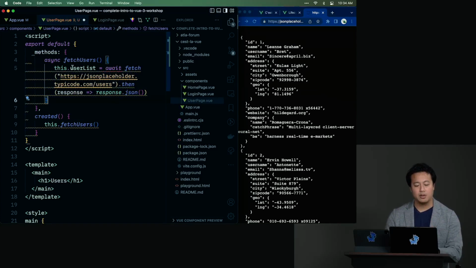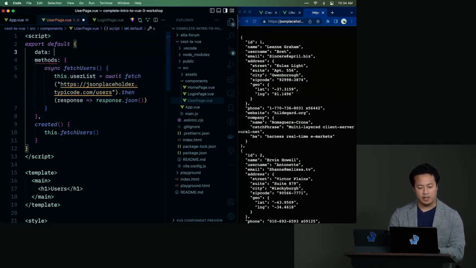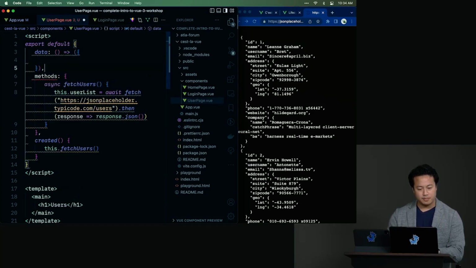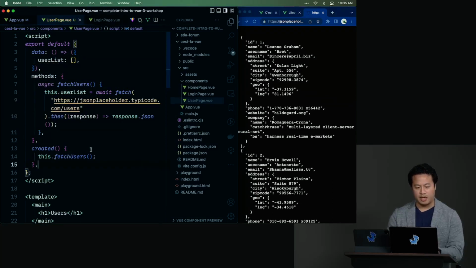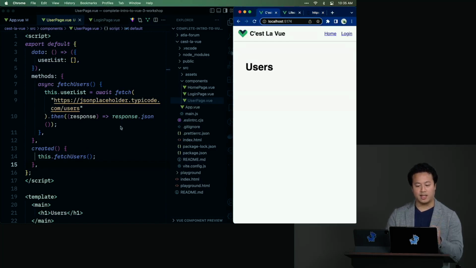Not quite done yet, though, because why? We have this userList. It hasn't been created yet. This is our reactive data. So we can go ahead and create that. And so we have our userList, and that'll be an array. And then we can save. All right, everything formats. It looks good. The code editor is not yelling at us anymore.